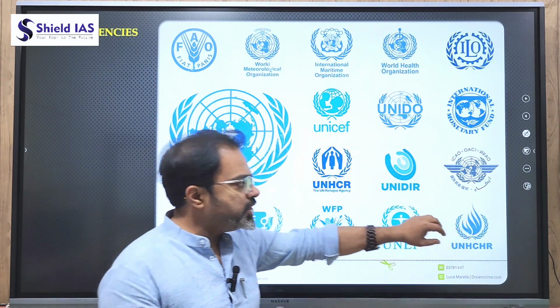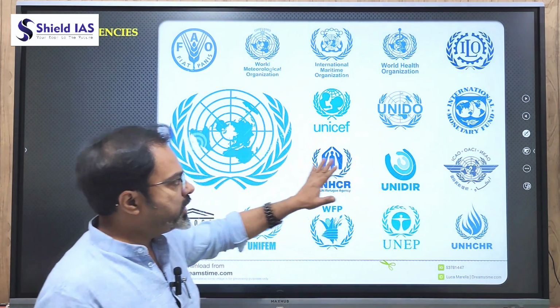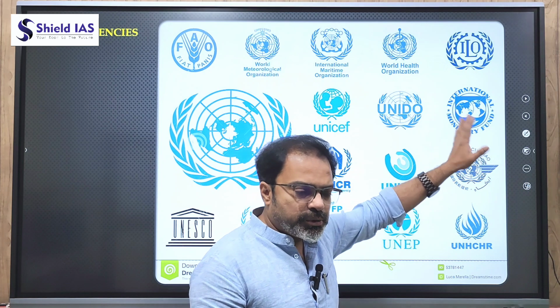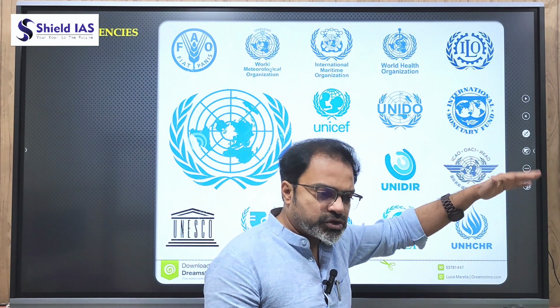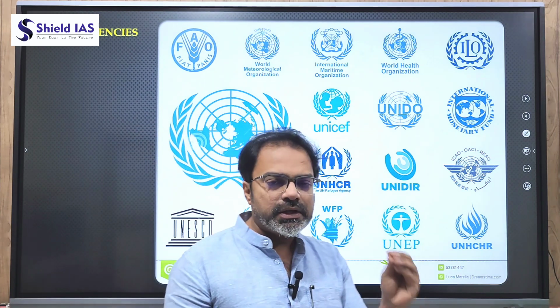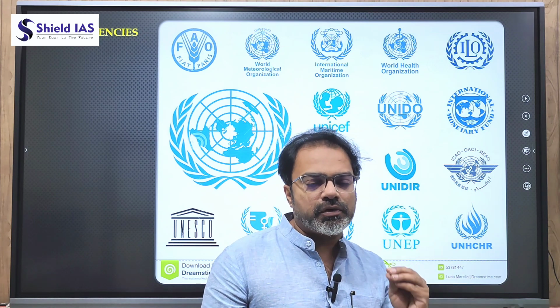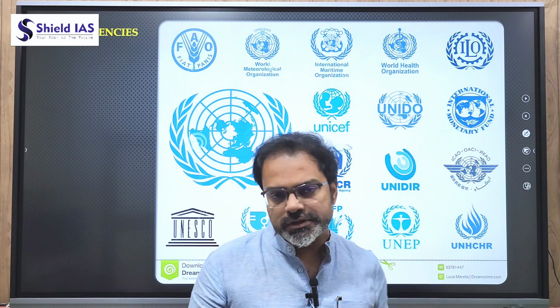Human Rights Organization, there is Refugee Organization, there is Environment Organization. So there is the IMF, which is ultimately going to fund various developments across the world. So we are talking about these institutions which should be shaping the implementation of SDGs across the world. So these institutions should be very powerful, guiding the countries, guiding the communities.